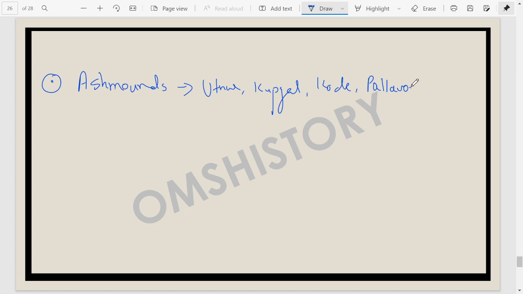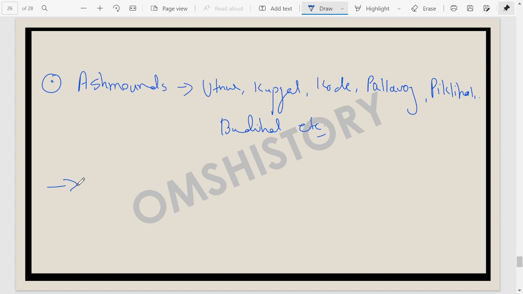We find the ash mounds at Pallavoy, at Piklihal, at Budihal, etc. These are some important sites where you see ash mounds, and we find different kinds of evidences of animal domestication, crop domestication, and all those kinds of evidences related to your Neolithic time period have been found from these sites. There is one more new piece of information for you guys: these ash mounds, till now related to the Neolithic phase, have been found only from Karnataka and Andhra Pradesh.